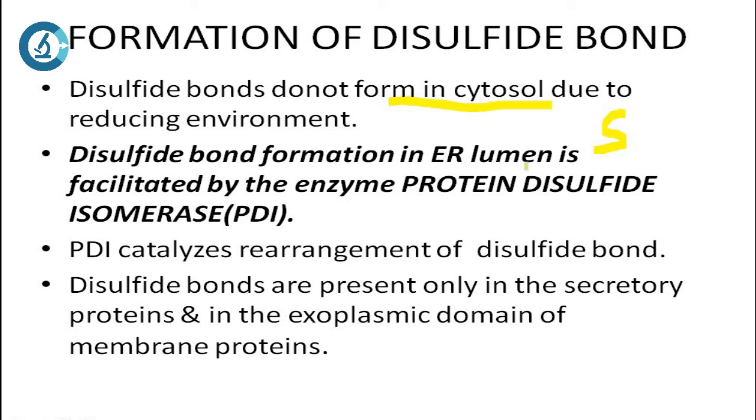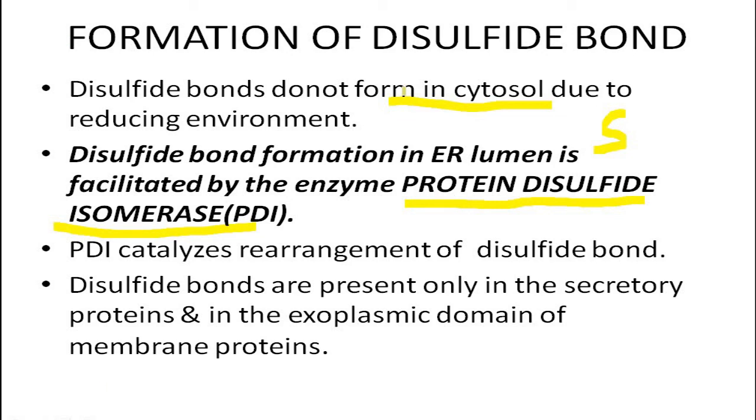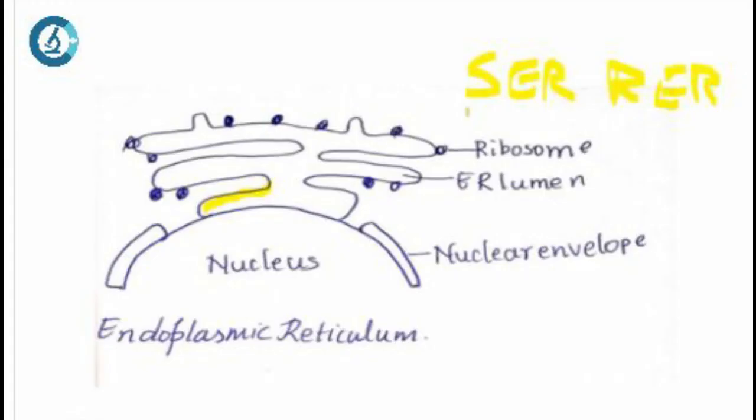Disulfide formation in the ER lumen is facilitated by an enzyme called protein disulfide isomerase. Since the cytosol has a reducing environment, the disulfide bond can be reduced easily, and hence disulfide bonds are formed inside the ER lumen by protein disulfide isomerase. PDI catalyzes the rearrangement of disulfide bonds. Disulfide bonds are present only in secretory proteins and in the exoplasmic domain of membrane proteins. So we have been discussing the functions of the endoplasmic reticulum. These were the major functions of your endoplasmic reticulum.